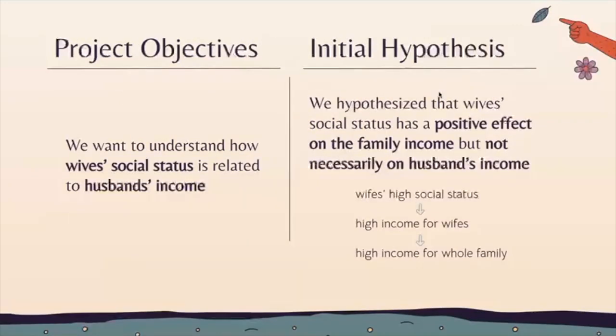Therefore, we want to explore what kind of benefits or influences increasing women's social status would have. More specifically, we want to understand how wife's social status is related to the husband's income. Our initial hypothesis is that wife's social status has a positive effect on the family income, but not necessarily on husband's income. Our logic behind this is that as wife's social status increases, their income will generally increase, and then because they are a member of the family, the income for the whole family will naturally be higher.